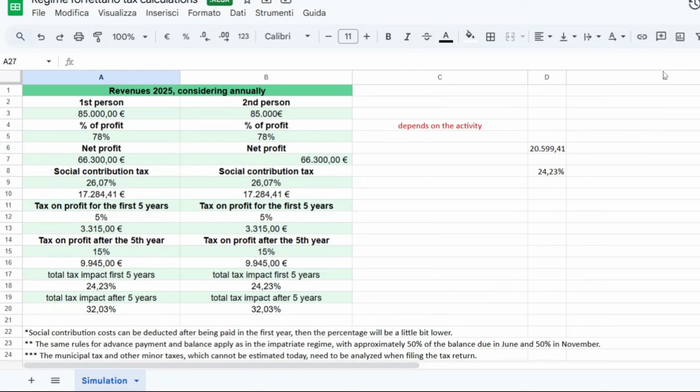You can just have a look and get a first clue of how much tax you will pay in Italy if you are moving this year.